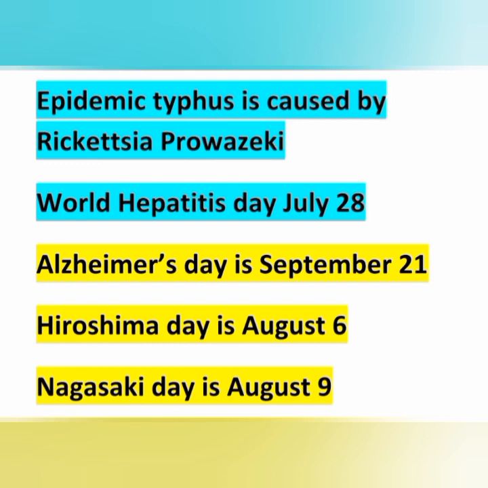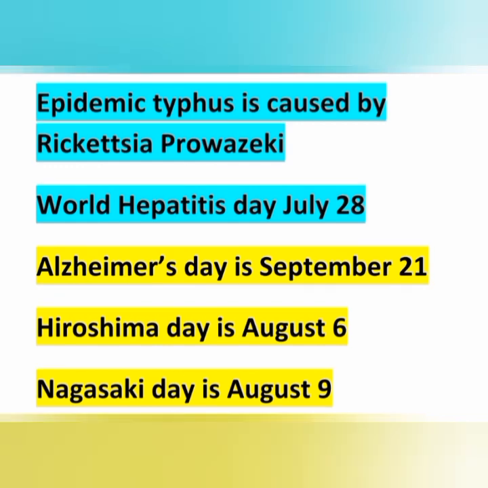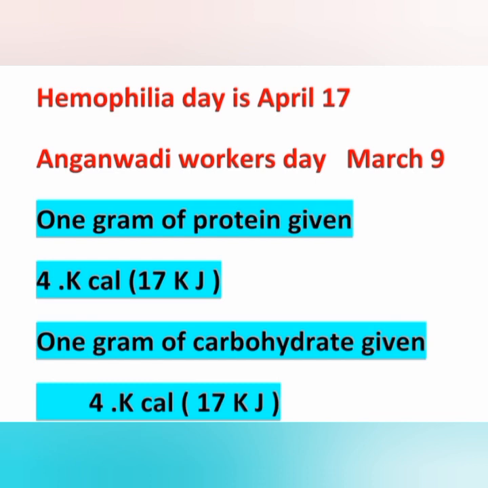Okay, World Hepatitis Day is July 28 and Alzheimer's Day is September 21 and Hiroshima Day is August 6 and Nagasaki Day is August 9. Hemophilia Day is April 17 and Anganwadi Workers Day is March 9.